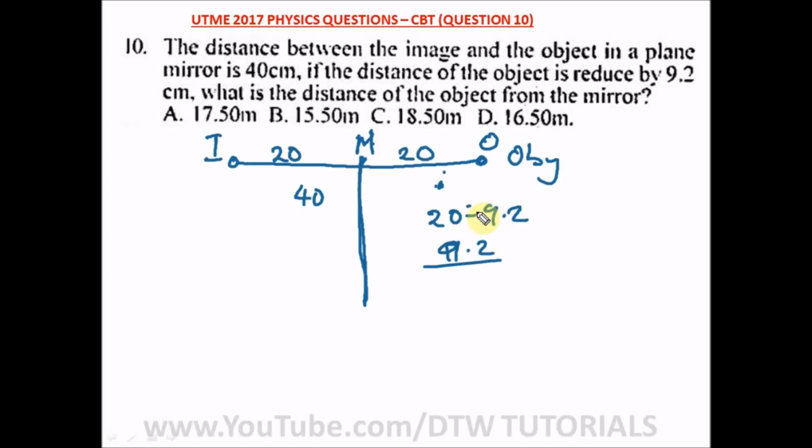9.2. So carry, there's a 0 here, a 10, so 8. Then we are left with 9 here, so this is a 0, and this will be a 1. So that will give us 10.8 meter, or centimeter. But the fact here is that this question, I've tried to solve it in different ways. It doesn't have an answer. So I would advise not to pick an option here. Just leave it blank.